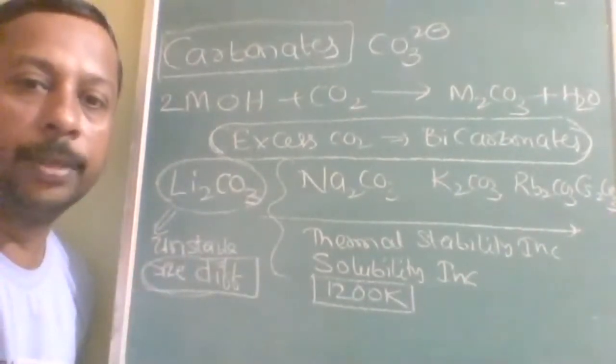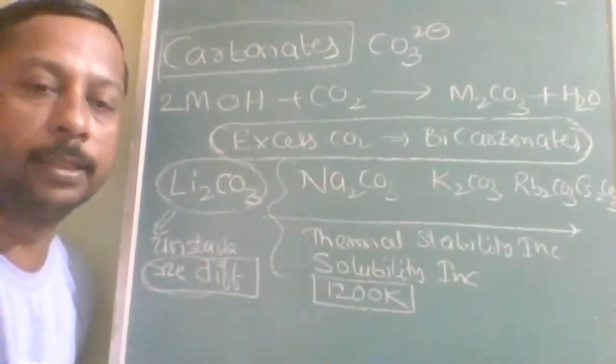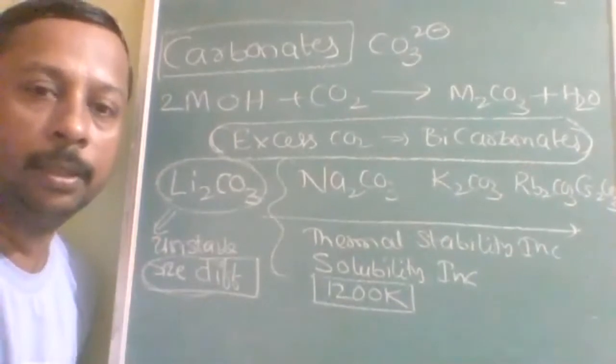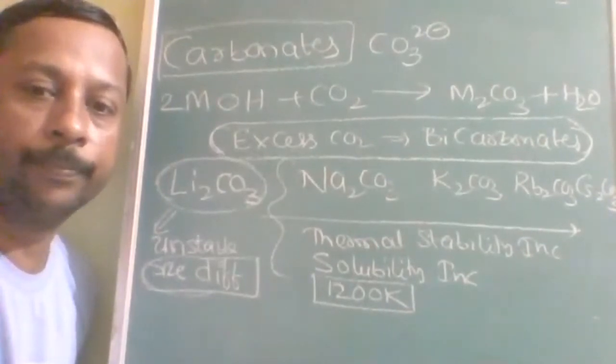Because of this, it is also sparingly soluble. Already I have told you what sparingly soluble and completely soluble mean in the very first ionic equilibrium, types of salts. Okay, so is this understood to all of you? Make a note of this 1200 Kelvin.